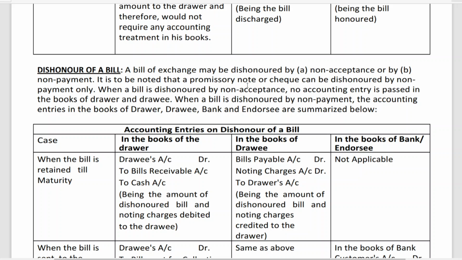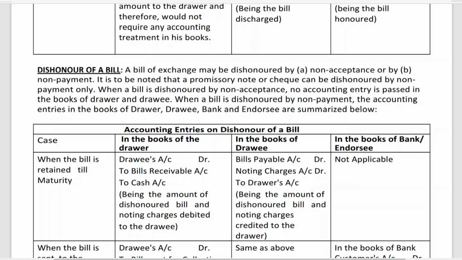See, non-acceptance means, suppose A is selling goods to B, and A has drawn a bill on B, and B says that I am not going to accept the bill which you have drawn. It is called non-acceptance. Why it is non-acceptance we are not discussing; I am just trying to tell you the meaning of it.